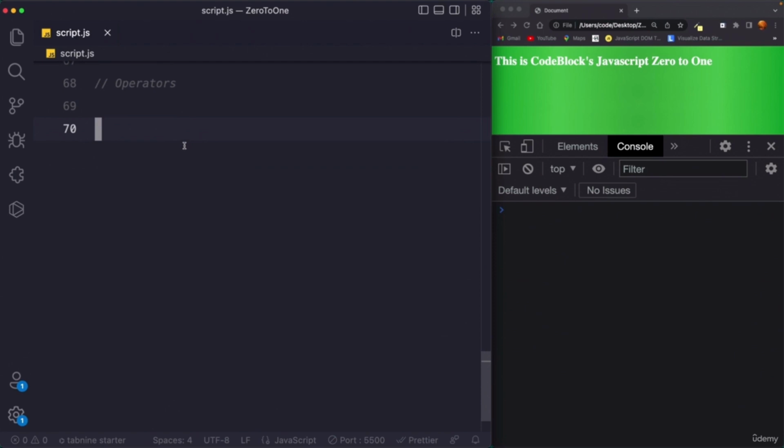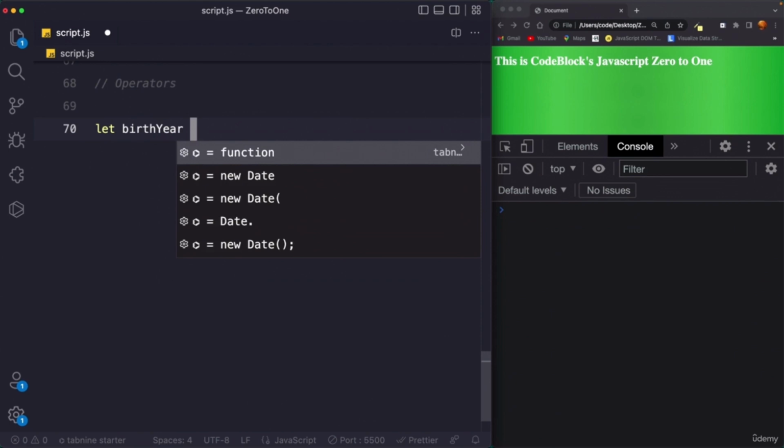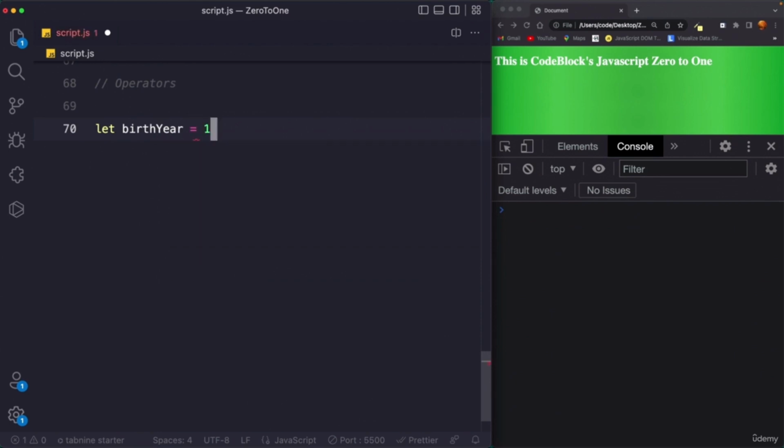So adding, subtracting, multiplications, division. Okay, so first I would create a variable, I will say let birthYear, and I will hold the value 1960 in it, and here I am providing a semicolon. I can skip it as well since it is optional, but I am providing it. Okay, so we have declared a variable called birthYear and we have assigned it a value of 1960.